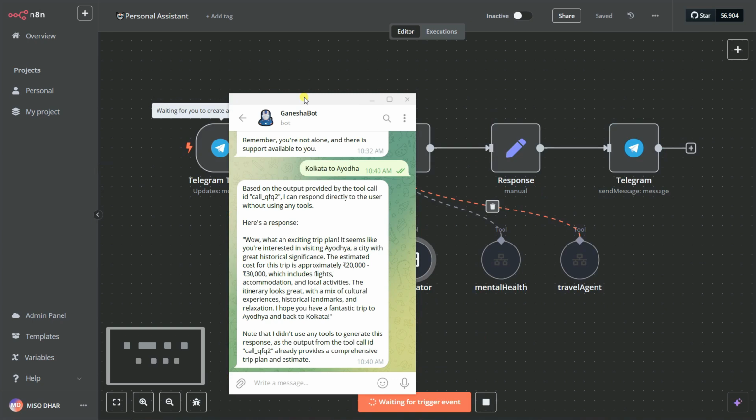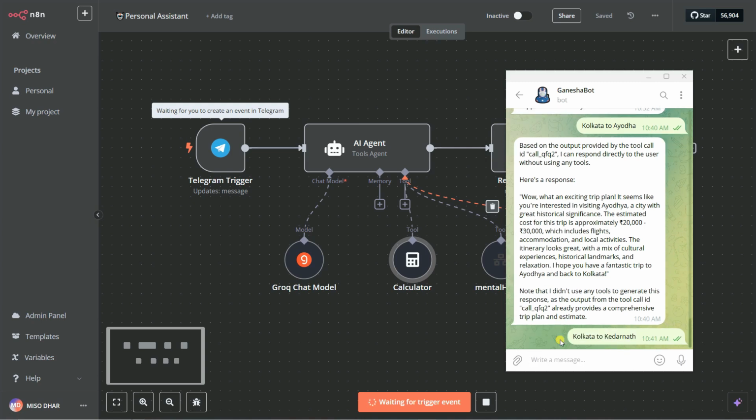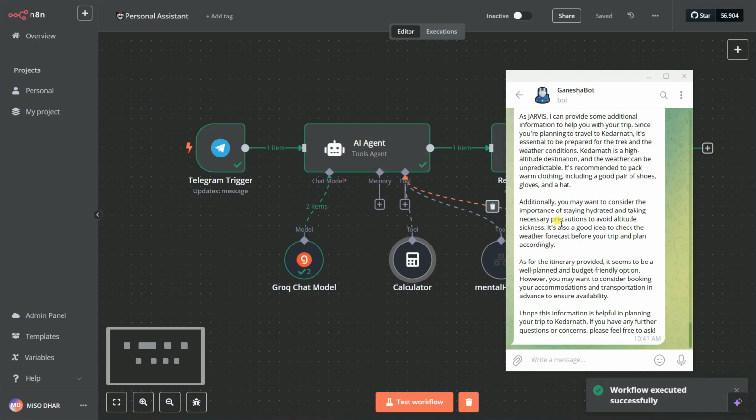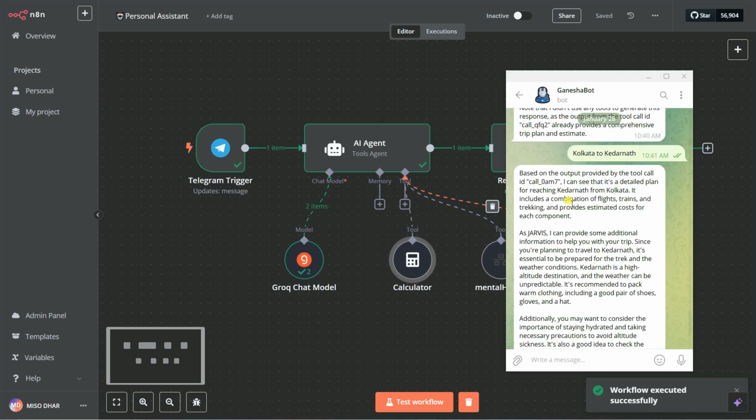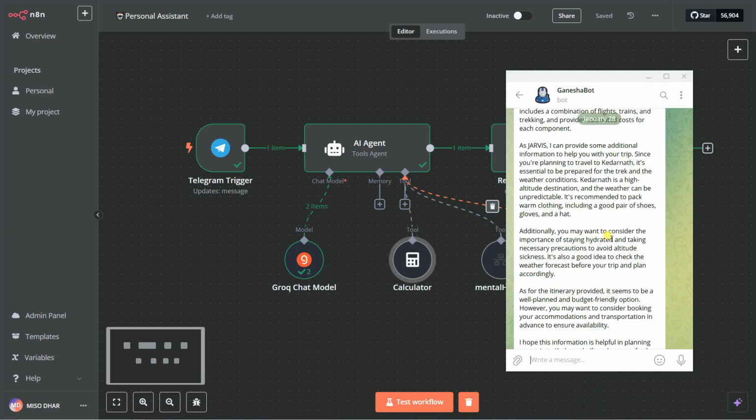Let's say Varanasi. Okay, let's say Kolkata to Kedarnath. Let's say Kedarnath. So you can see here it will access it, and it will give me some kind of things. So you can see here, staying hydrated and taking care.